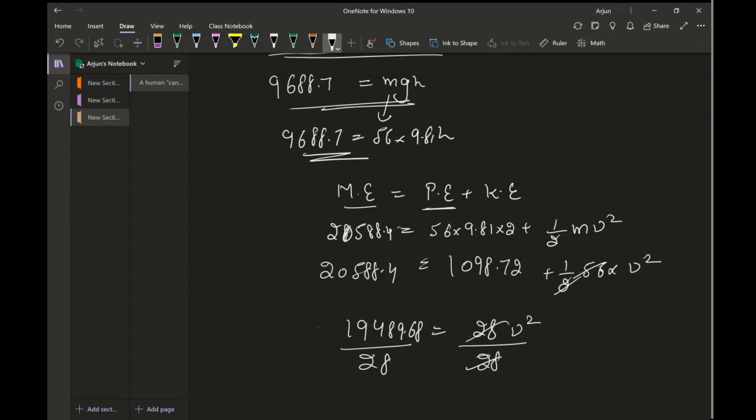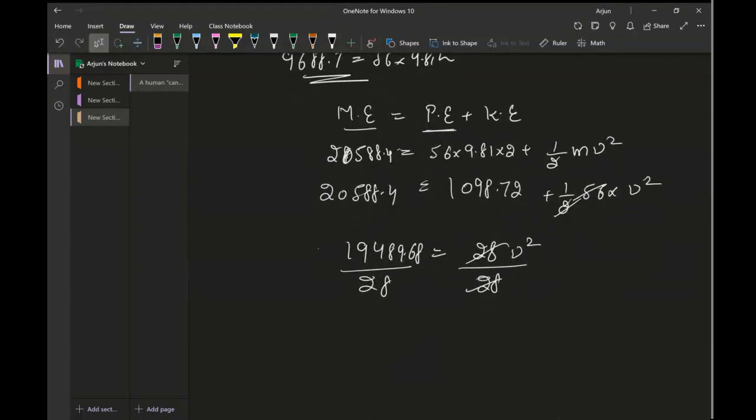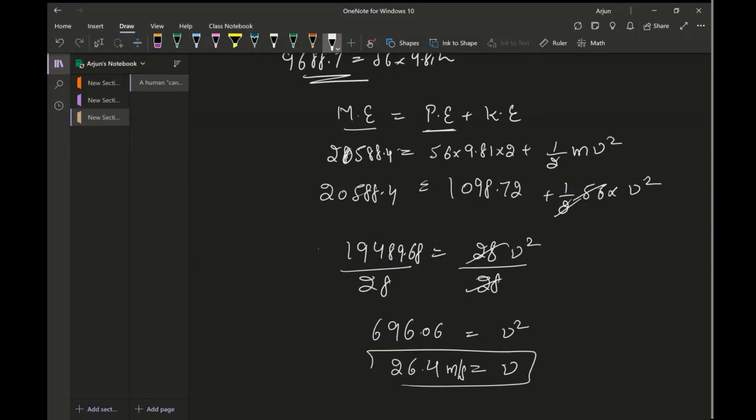So 19,489.68 divided by 28 will be 696.06, equal to v squared. And then I will square root this number. That will be approximately 26.4 meters per second. That is the speed with which he will land on the ground.